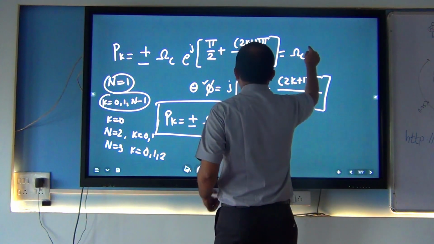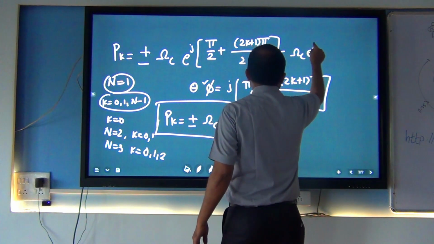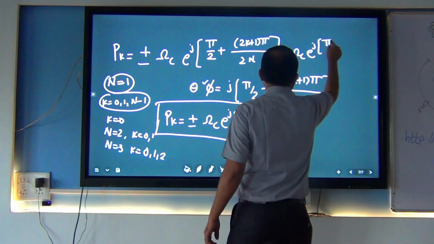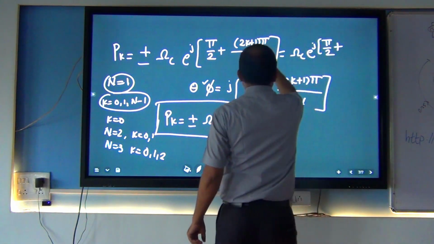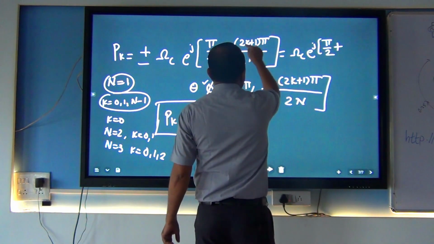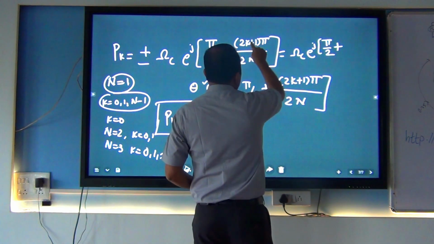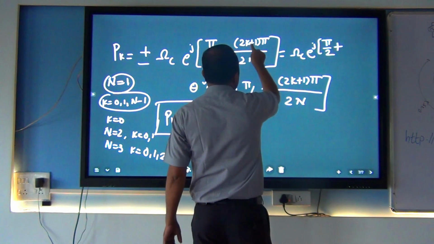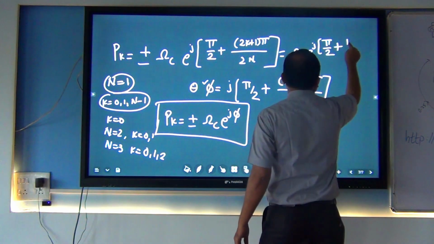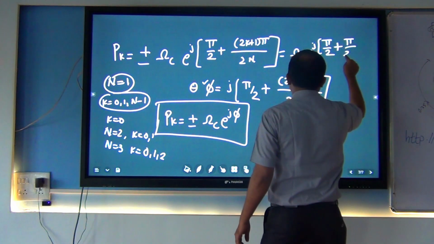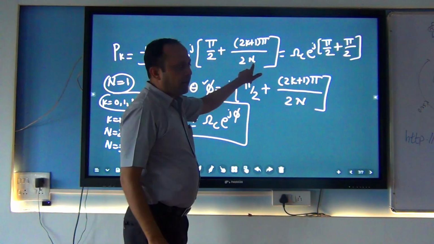Cutoff frequency e raised to pi by 2 plus, when I substitute k is equal to 0, this whole term is 0 because k is equal to 0. So it is pi by 2, correct? And what is the value of n?